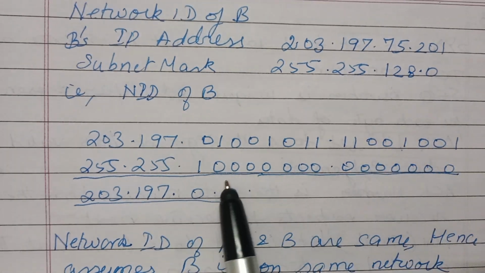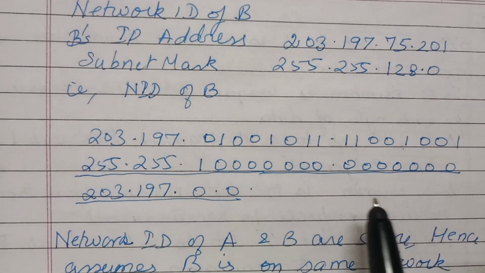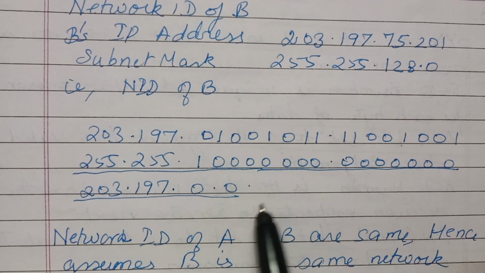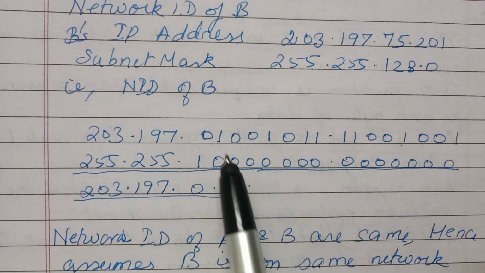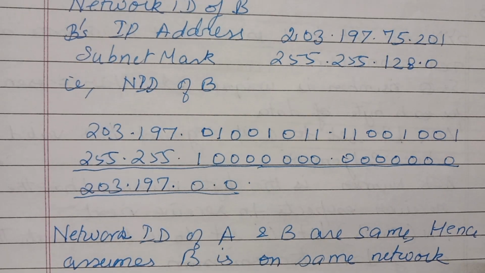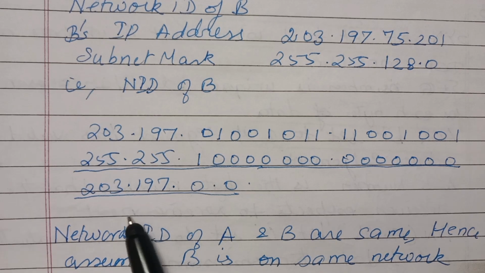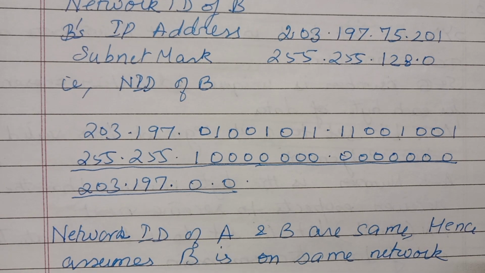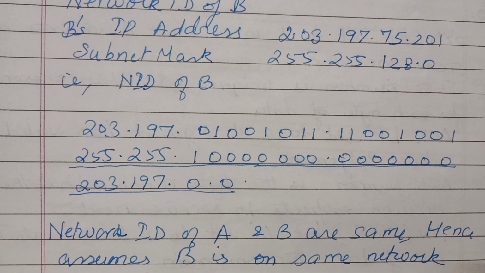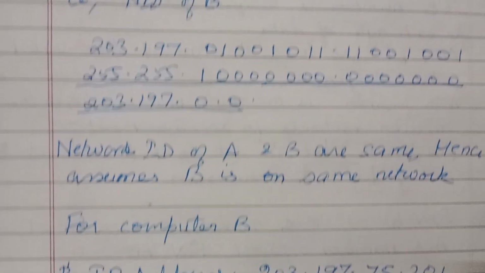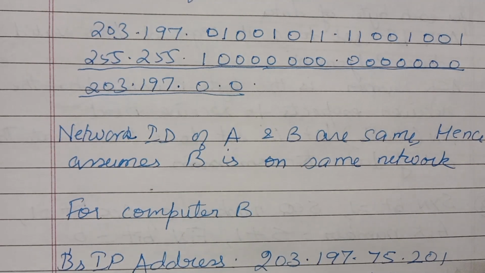For 128, it is 1 followed by zeros, and for 0, all zeros. So when you do the AND, you will get 0.0 only. So the network ID of B is also 203.107.0.0. So for computer A, the network IDs of A and B are the same. Hence, A assumes that B is on the same network.